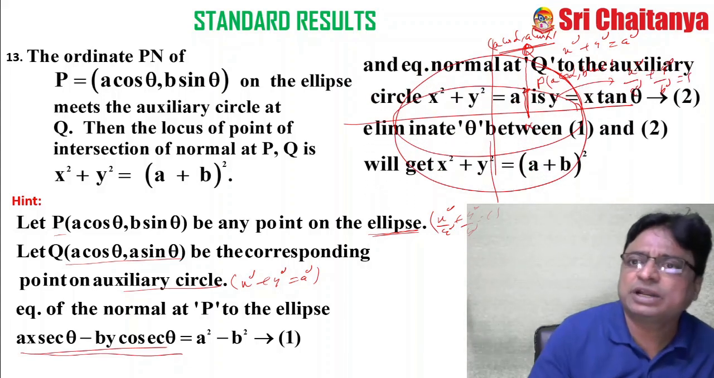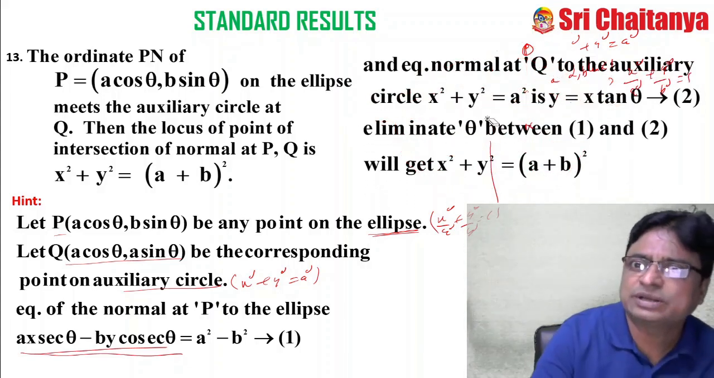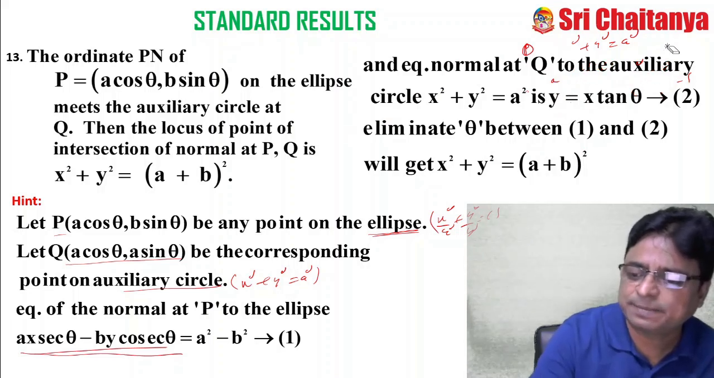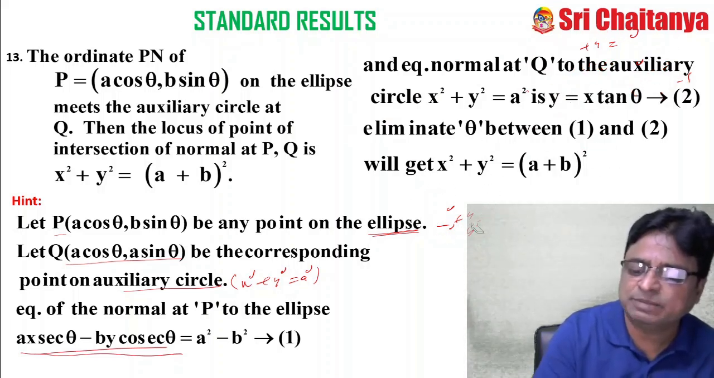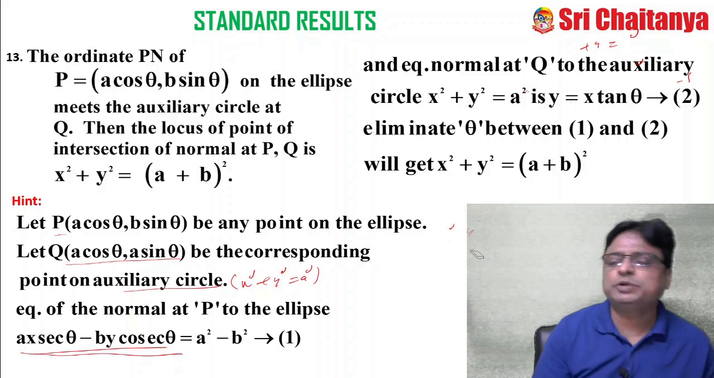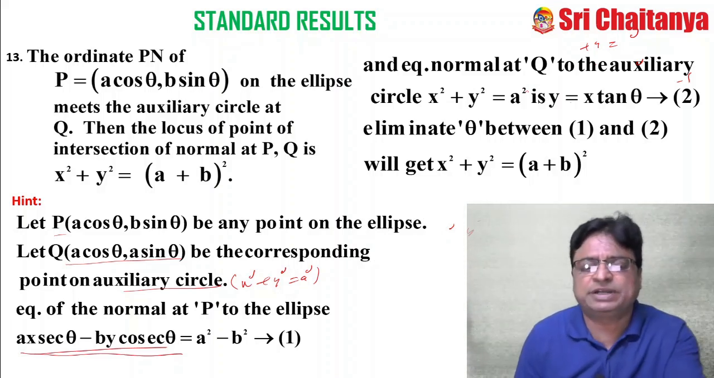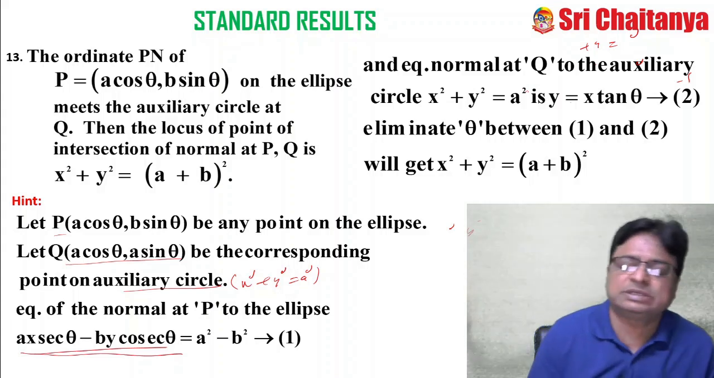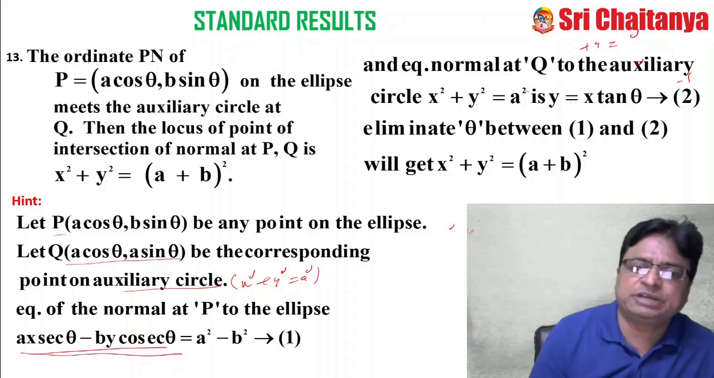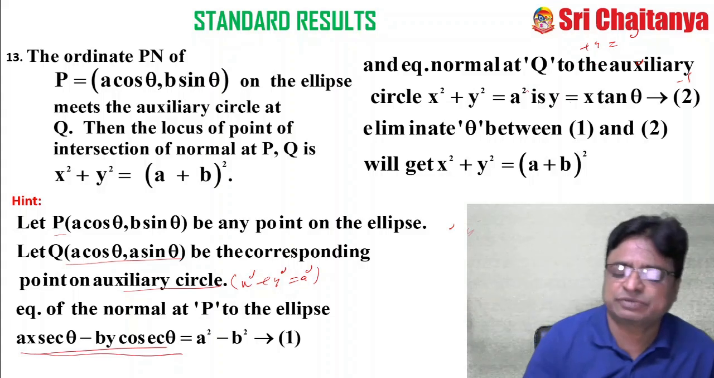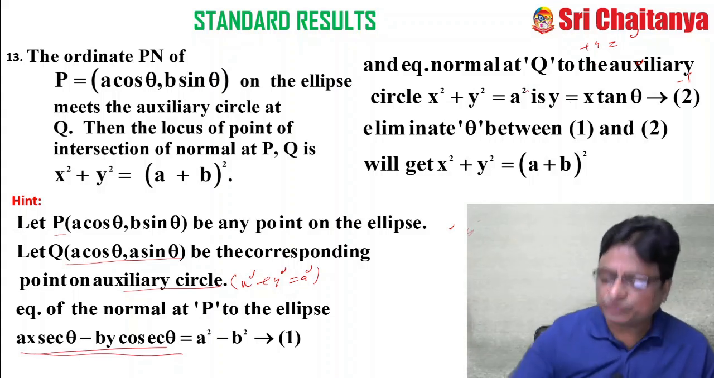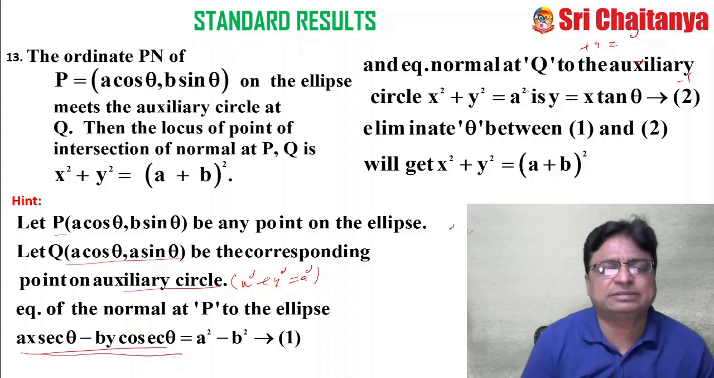Similarly, the normal at Q to the auxiliary circle is what? y equal to x tan theta. Now your job is what? Eliminate theta from equations 1 and 2. What to do? Tan theta is equal to y by x. With the help of tan theta, you find secant theta and cosecant theta and substitute in equation 1. You will get the answer x square plus y square is equal to (a plus b) whole square. So this is one of the standard results.